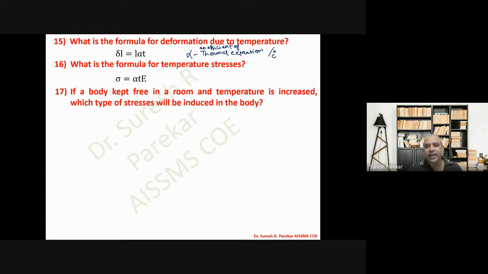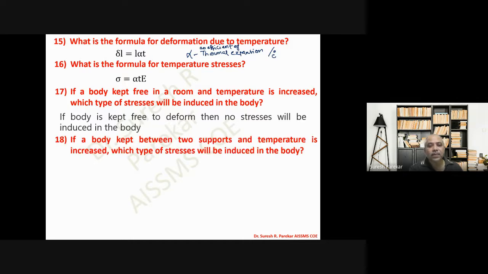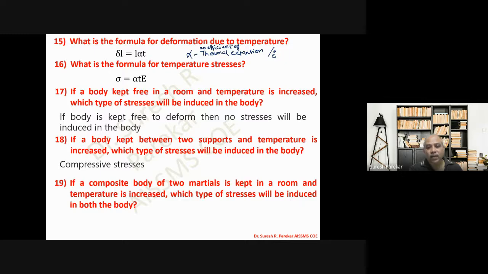If a body is kept free in a room and temperature increases, then if the body is free, no stresses will be induced in the body. If a body is kept between two supports and temperature is increased, then compressive stresses will be developed, and vice versa. If temperature is decreased, then tensile stresses will be there in the body. If we have a composite body and we increase the temperature, then the body with the higher coefficient of thermal expansion goes in compression, and the other with the lower coefficient will be in tension.